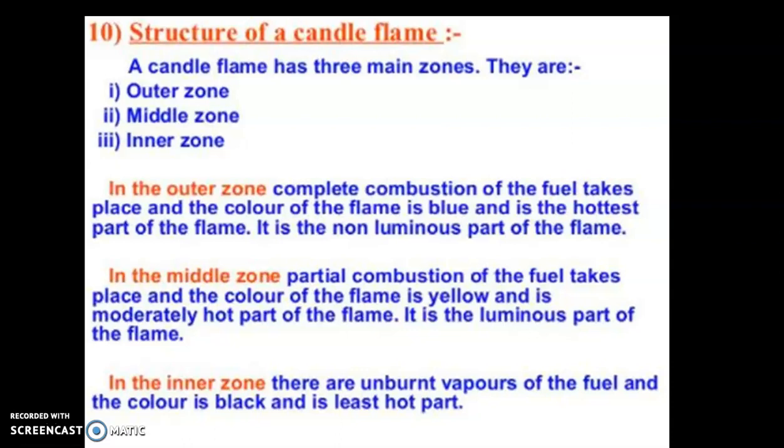So many students usually get confused between these two zones, so please don't get confused. So the outer zone is called as non-luminous zone and the middle zone is called the luminous zone. Now let's talk about the inner zone, जिसको हम dark zone भी कहते हैं. So ये zone lies करता है close to the wick. wick के बिल्कुल नजदीक होता है.